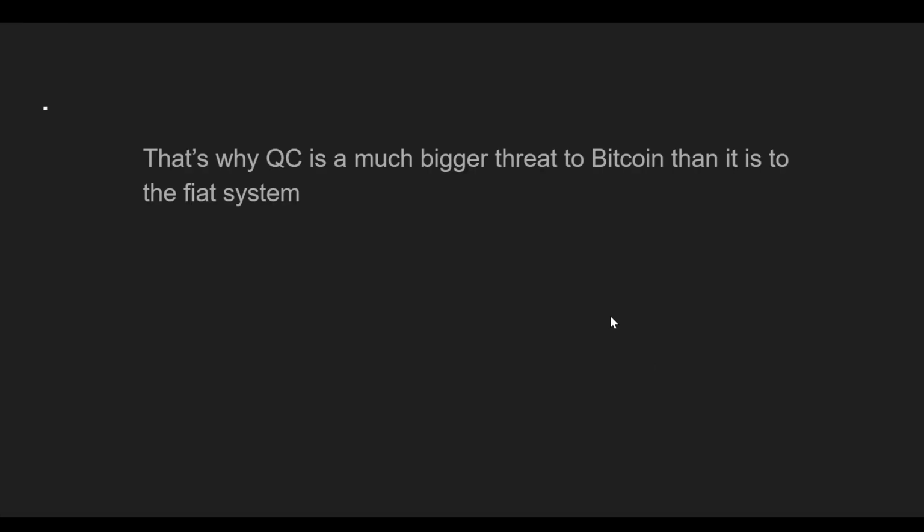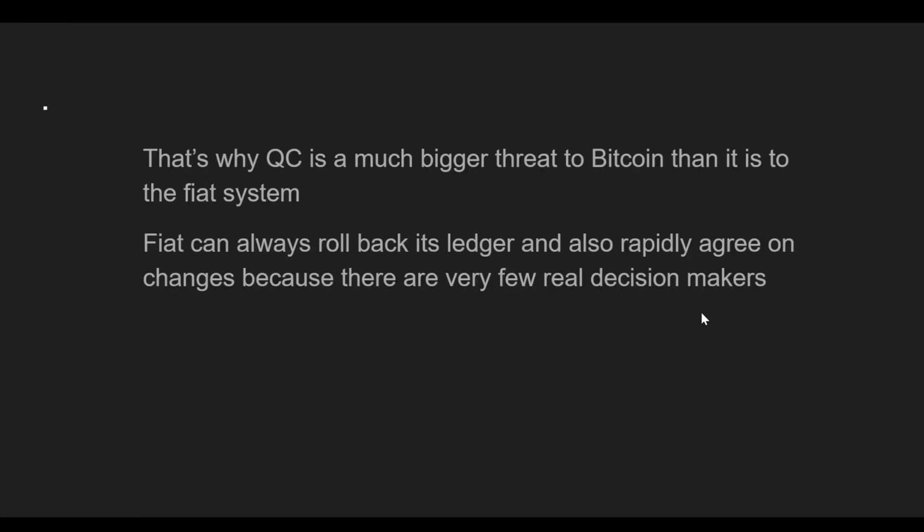But that's why I think quantum computing is a much bigger threat to Bitcoin than it is to the fiat system. Fiat can always roll back its ledger, and it can always rapidly agree on changes, let's say implementing some kind of quantum secure change, because there are very few real decision makers. All of the decisions are concentrated within those trusted parties, so you can arrive at change much faster. Bitcoin can do neither of those things. It's not going to roll back its ledger, and it's very hard to agree on changes. And frankly, if it did either of those things, it would undermine its own credibility. So that's legitimately a weakness of Bitcoin from this perspective, right? It's a strength in other ways, but the trade-off is it can show up as a weakness at other times.